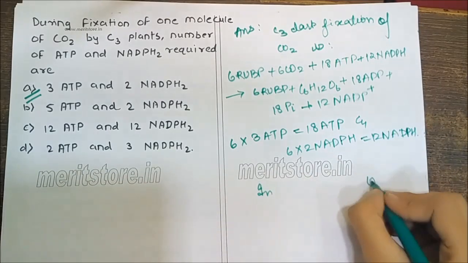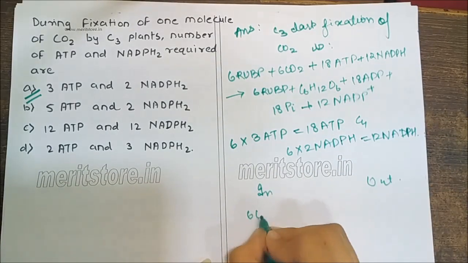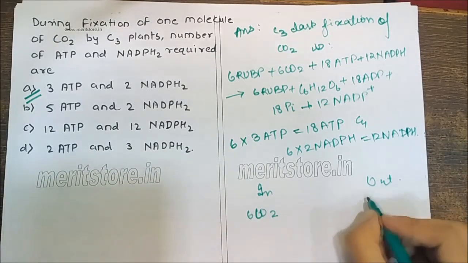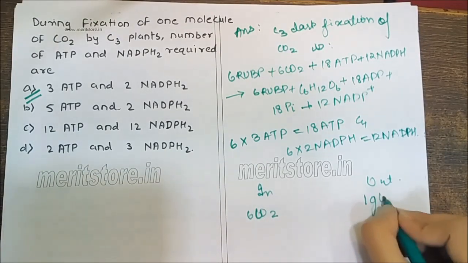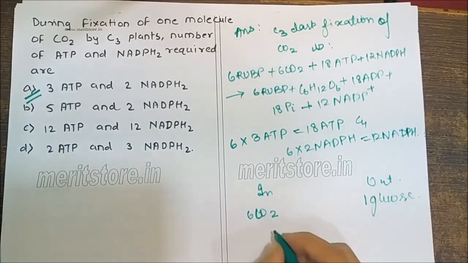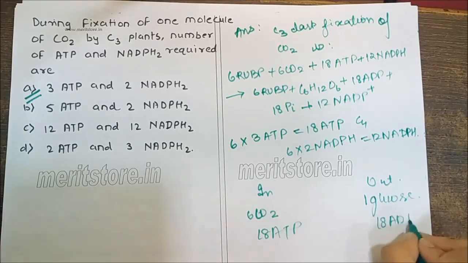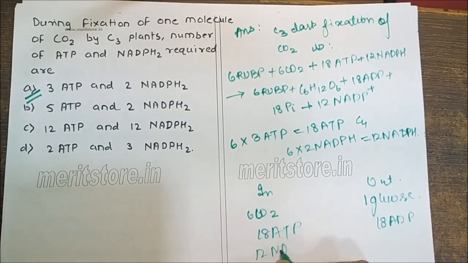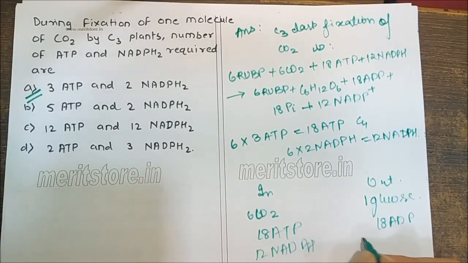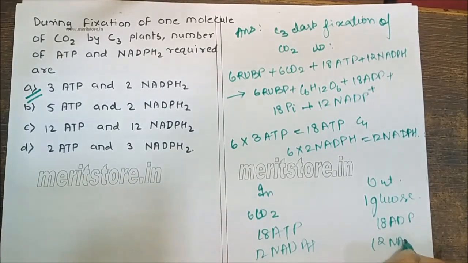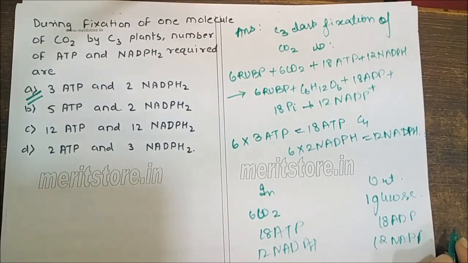So in the mechanism, 6 CO2 go in and 1 glucose is given out. 18 ATP will be used and 18 ADP will be given out. 12 NADPH will be used and 12 NADP+ will be given out. So the correct option is 3 ATP and 2 NADPH2.